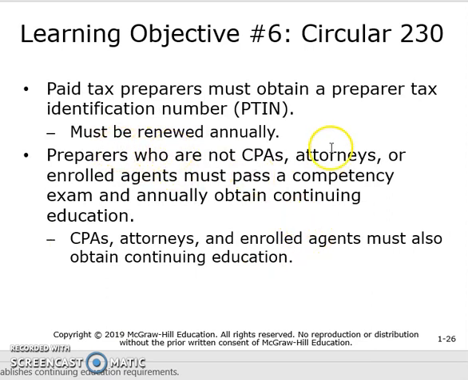All paid tax preparers must obtain a tax preparer identification number, and this must be renewed annually. And this helps the IRS keep track of what preparer is filing which tax returns. Preparers that are not CPAs, attorneys, or enrolled agents must pass competency exams and annually obtain continuing education. Of course, CPAs, attorneys, and enrolled agents already must earn continuing education credits to maintain those licenses.